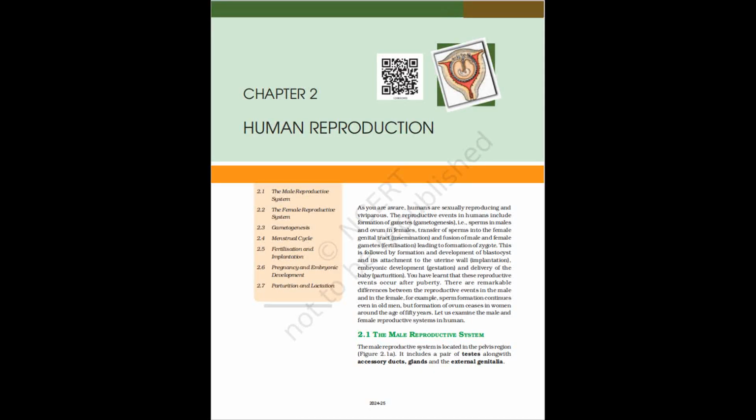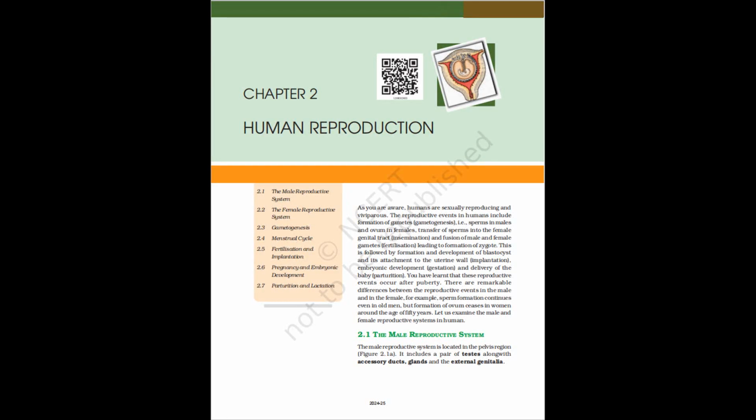The secretions of the acrosome help the sperm enter into the cytoplasm of the ovum through the zona pellucida and the plasma membrane. This induces the completion of the meiotic division of the secondary oocyte. The second meiotic division is also unequal and results in the formation of a second polar body and a haploid ovum, ootid. Soon the haploid nucleus of the sperms and that of the ovum fuse together to form a diploid zygote. How many chromosomes will be there in the zygote?